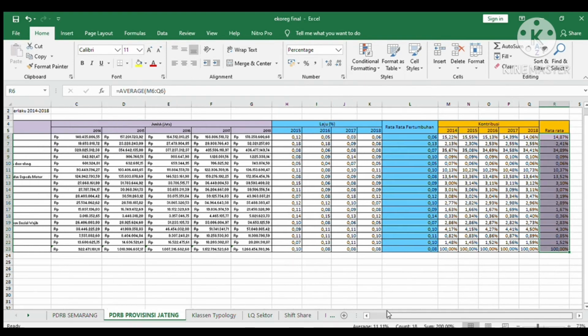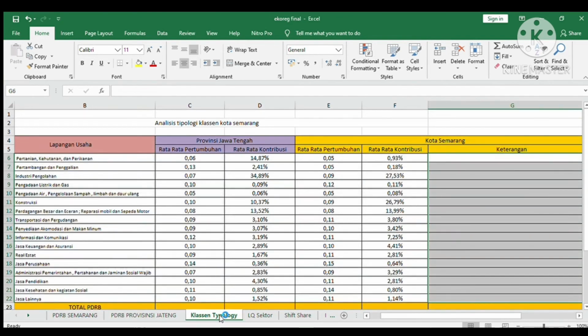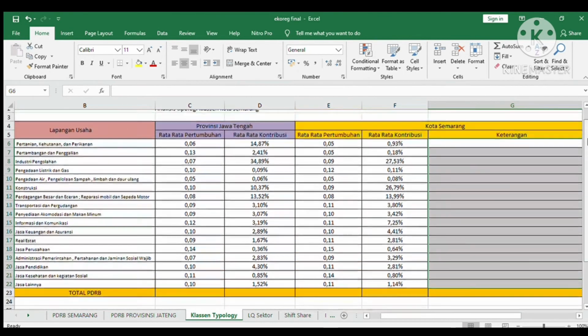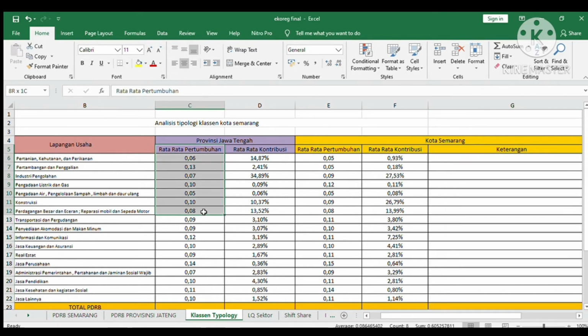This is the data that we need to calculate the class and typology, and then we calculate the class and typology. The first is to transfer the average growth data and the average contribution to the typology analysis column. This is the average growth rate in Central Java Province, and this is Semarang City, and then this is the average of contribution value for Central Java Province, then this is for Semarang City,